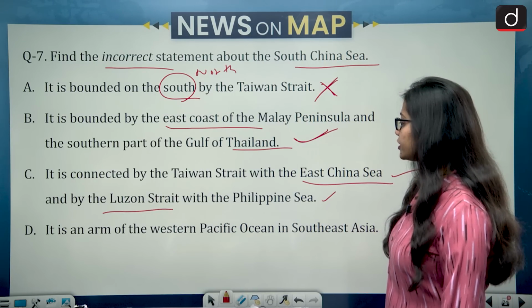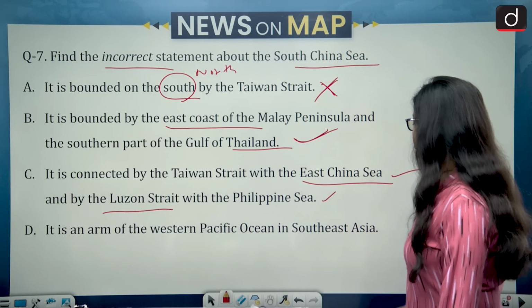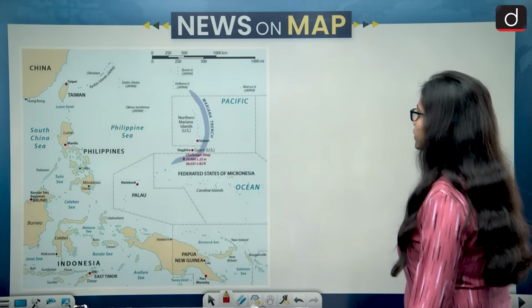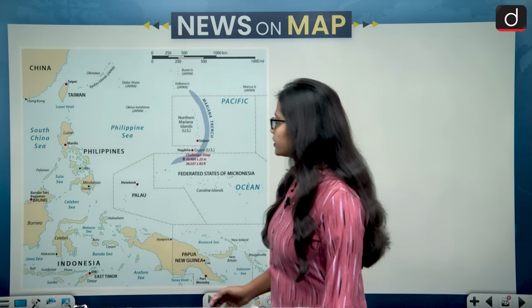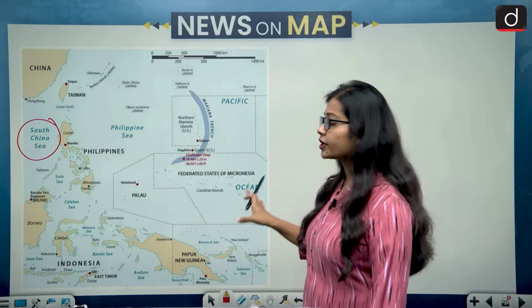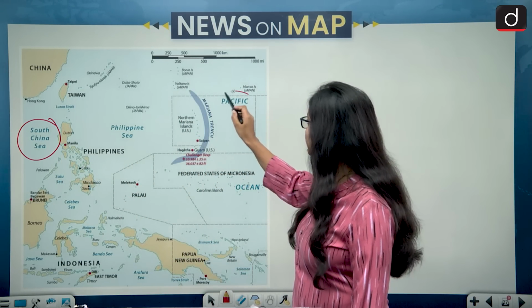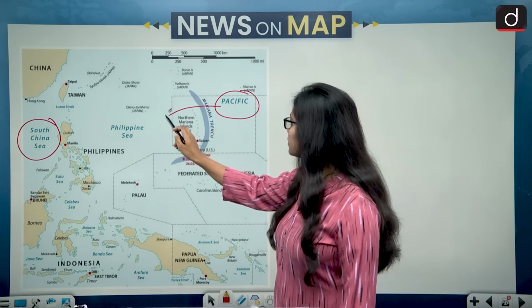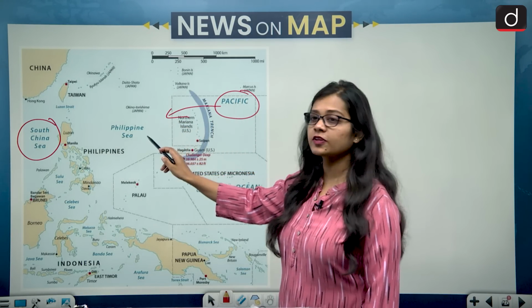Then option D, it is an arm of the Western Pacific Ocean in Southeast Asia. Okay, look at this map. This is the location of the South China Sea, and if we look at the broader map, this is the Pacific Ocean and this is the western arm of the Pacific Ocean.